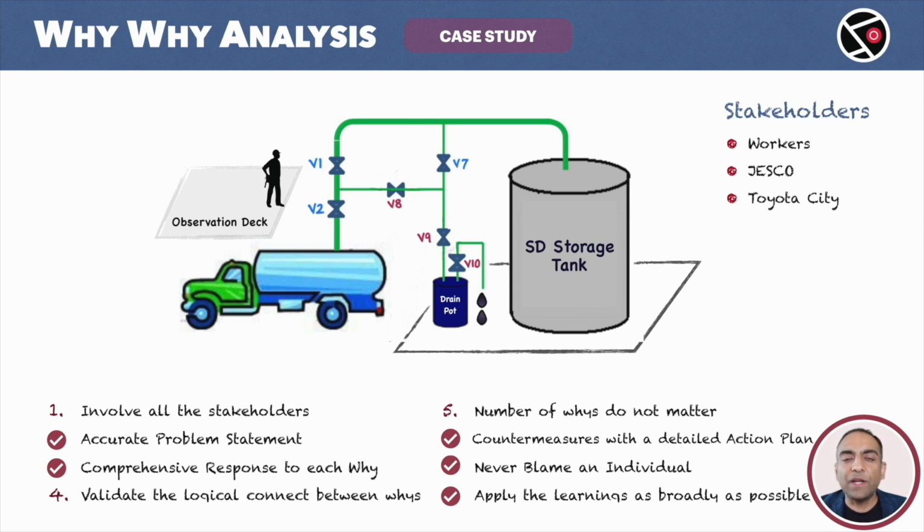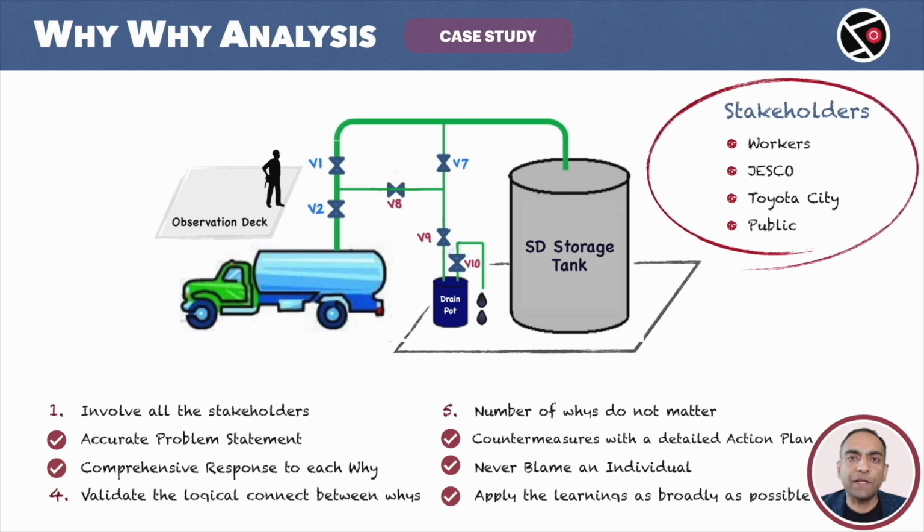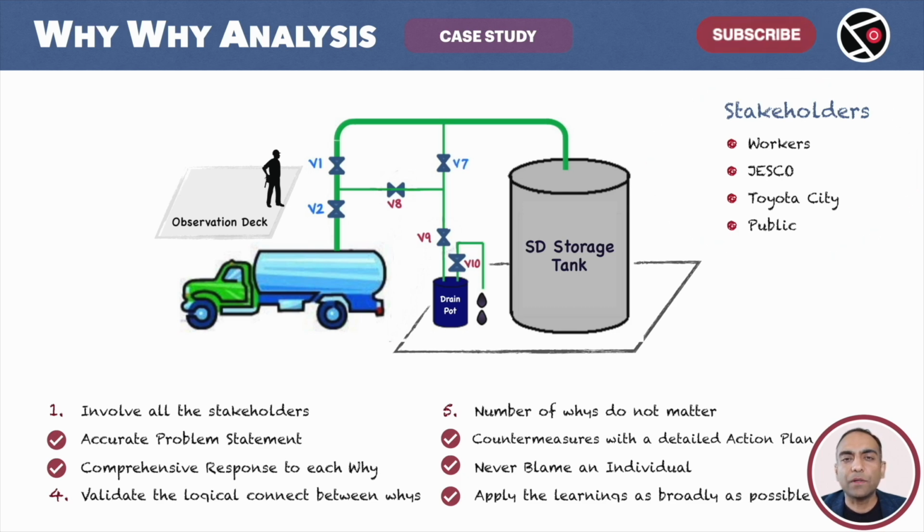This accident could have led to a bigger disaster. The involvement of local government totally makes sense. Finally, all the information about this incident is in the public domain. Anyone can access this, read it, and learn from it. Public is definitely involved. Stakeholders, both direct and indirect, are involved in this YY analysis. Rule 1 holds. The fourth rule says, validate the logical connect between the whys.